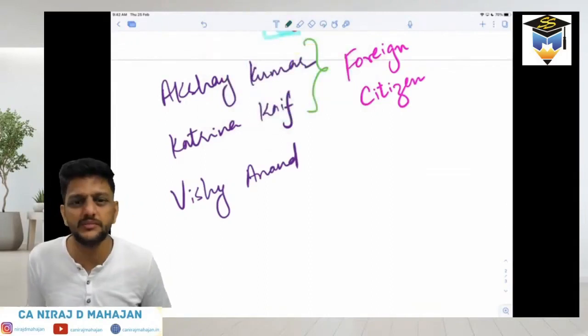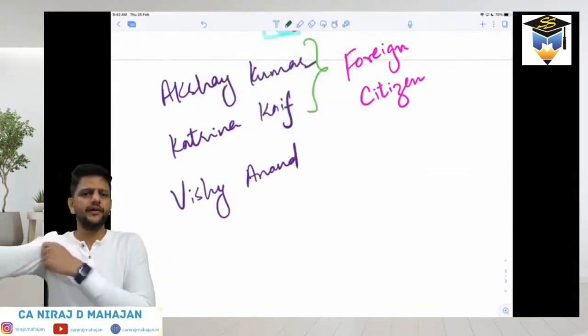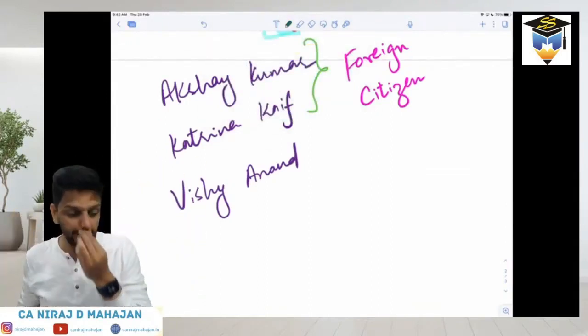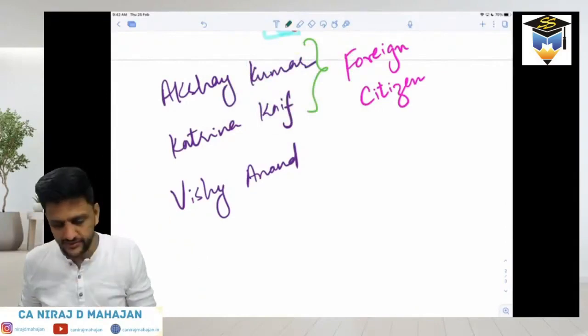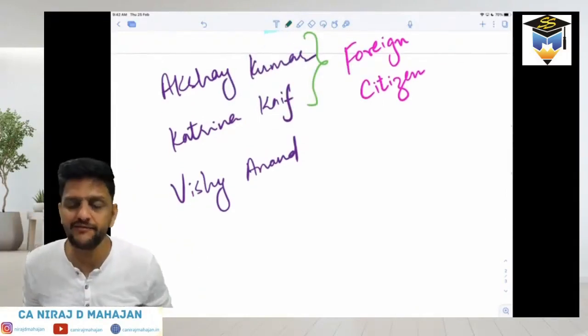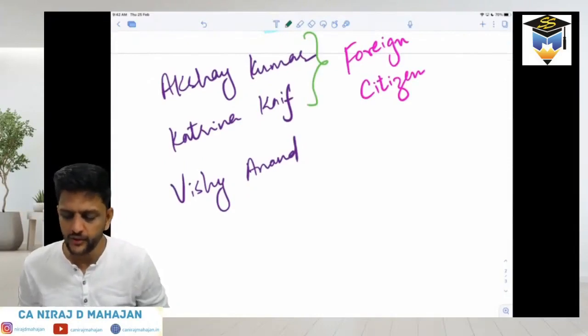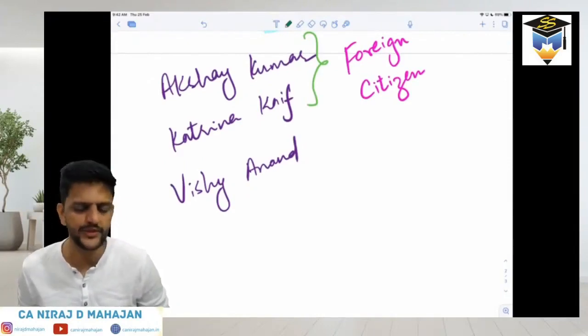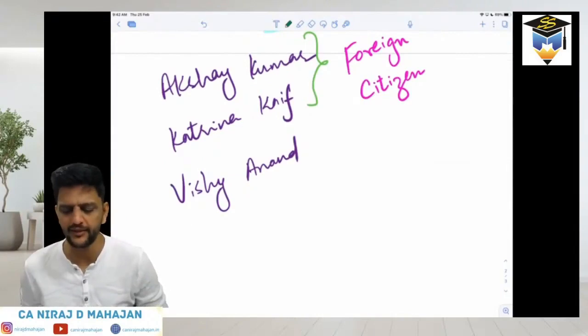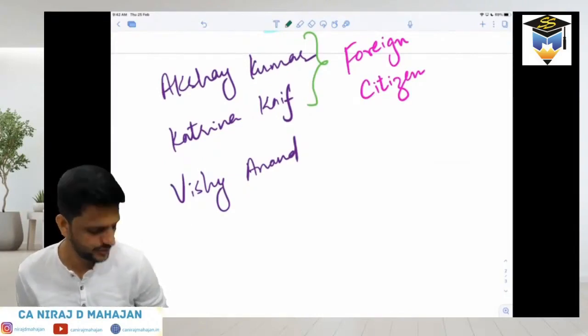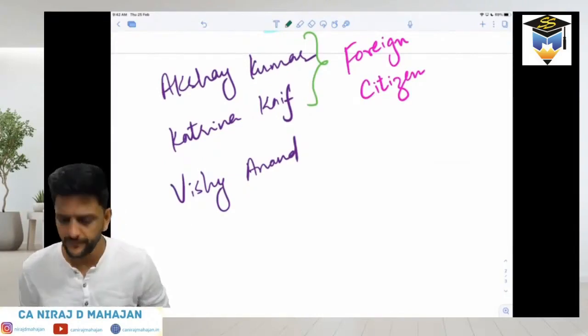That was a kind of criticism. Even Katrina Kaif is a citizen of another country. Akshay Kumar at least has valid citizenship of Canada. In that case, do they become Indian citizens right now? No, it will not be allowed. Citizenship of two countries simultaneously is not allowed.